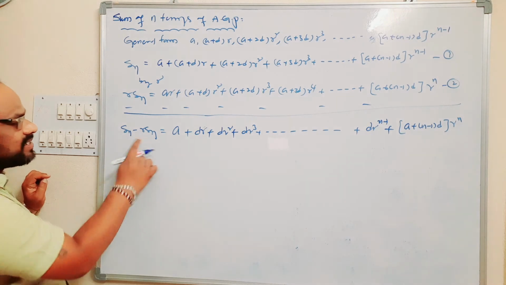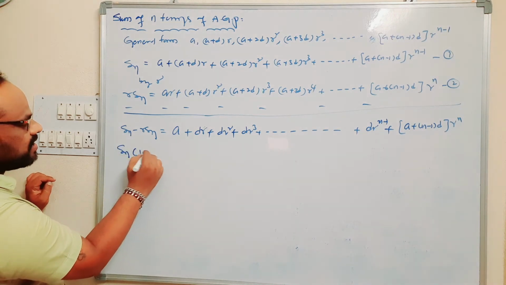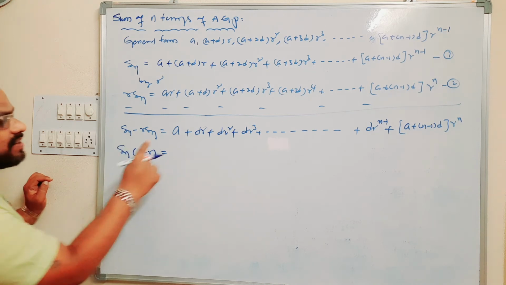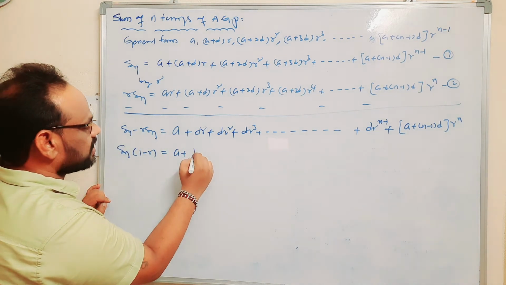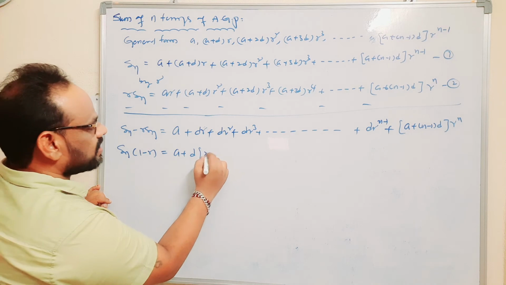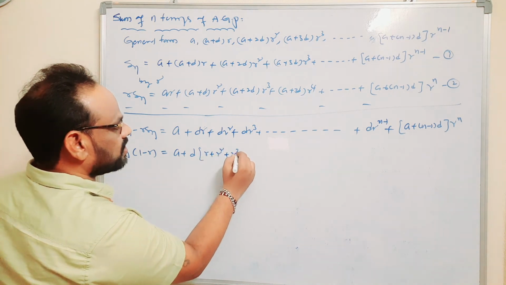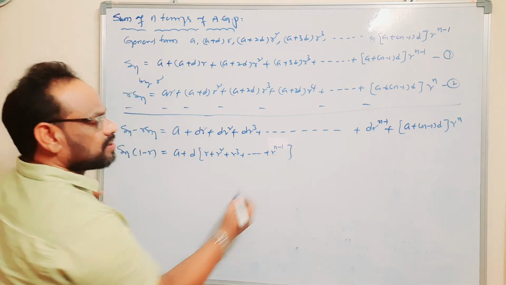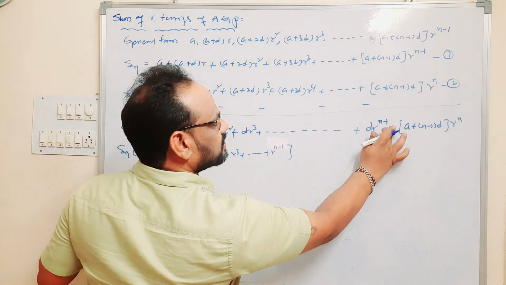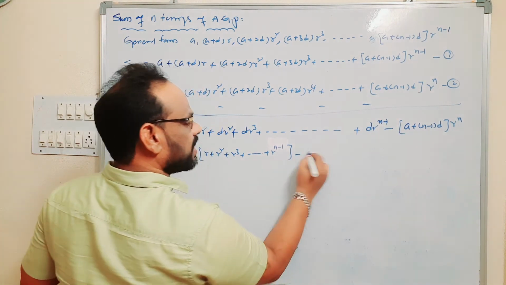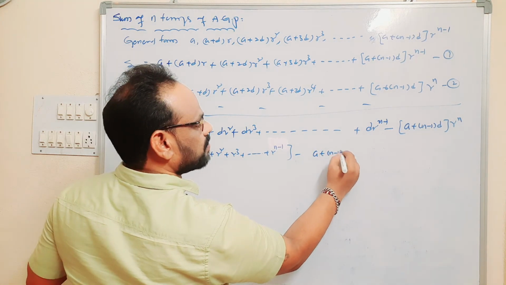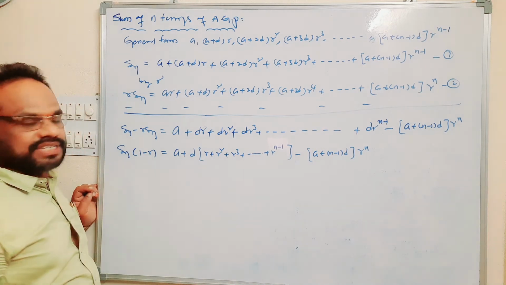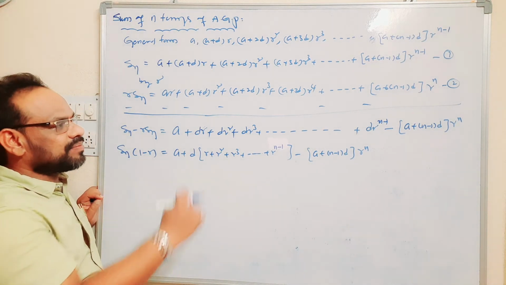So take Sn common here. We get Sn into (1 minus r) is equal to a plus, taking d as common, d into (r plus r square plus r cube and so on, up to r power n minus 1), minus (a plus (n minus 1) into d) into r to the power n.